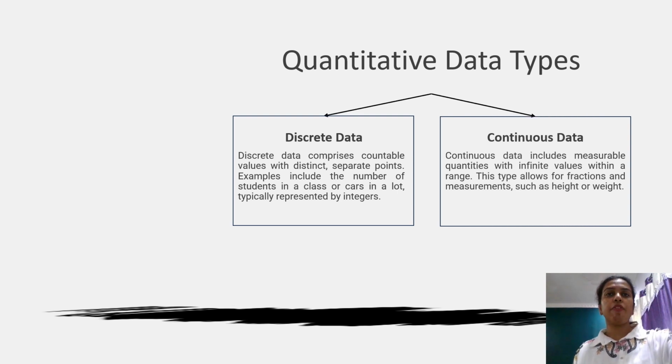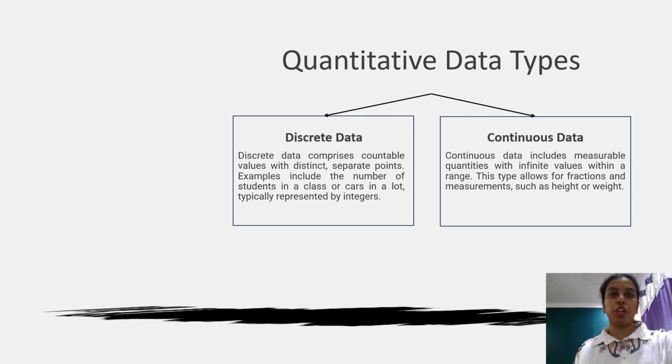Discrete data refers to countable values. It takes on distinct, separate values and there are no intermediate values between those points. Discrete data is usually represented by integers. For example, number of students in a class, let's say 25 students, or number of cars in a parking lot, let's say 12 cars, or number of items sold in a shopping mall, let's say 100 units.